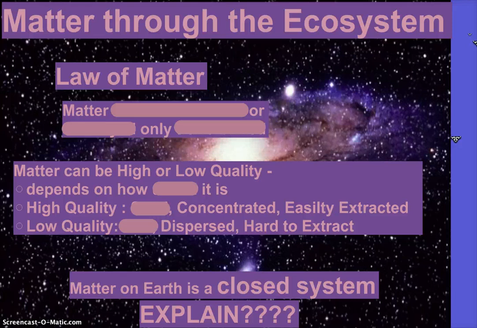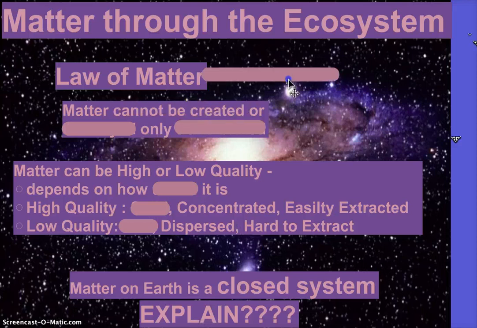Matter by definition is anything that takes up space. You could put that. Anything that has mass and takes up space is matter. So everything around you, right? What does the law of matter state? What happens to matter on Earth? It can't be destroyed or created. Good job. What can it be?